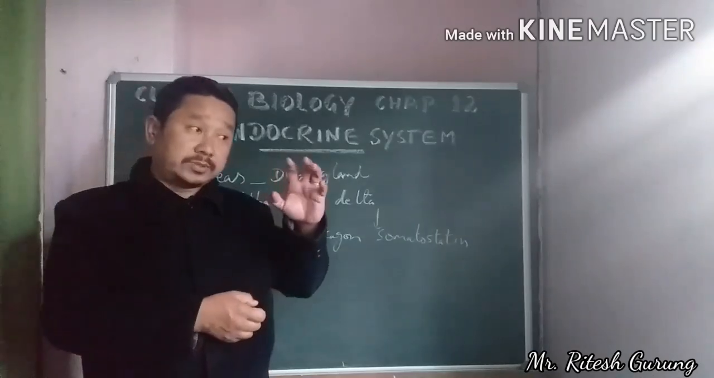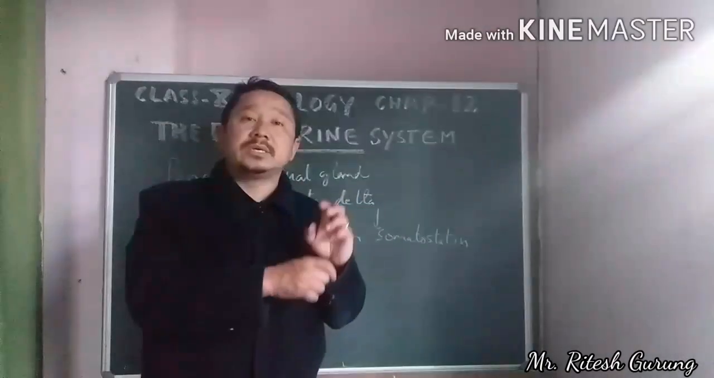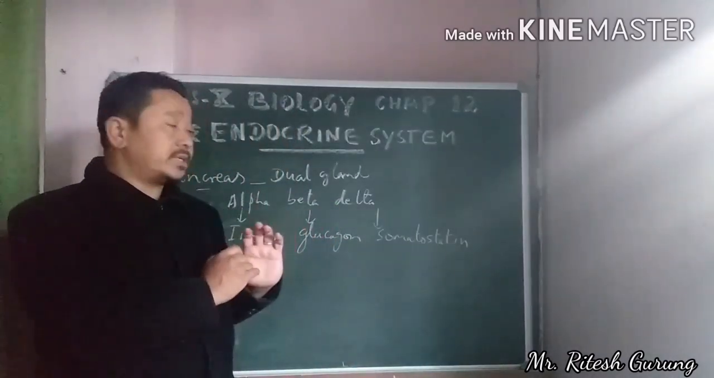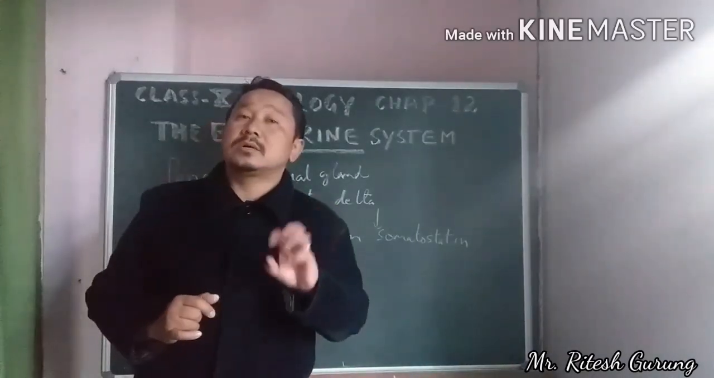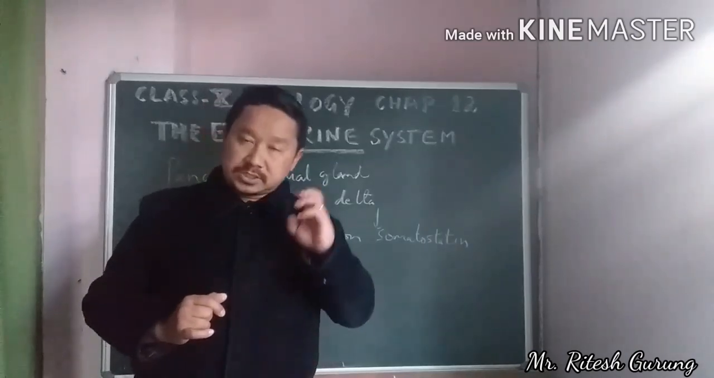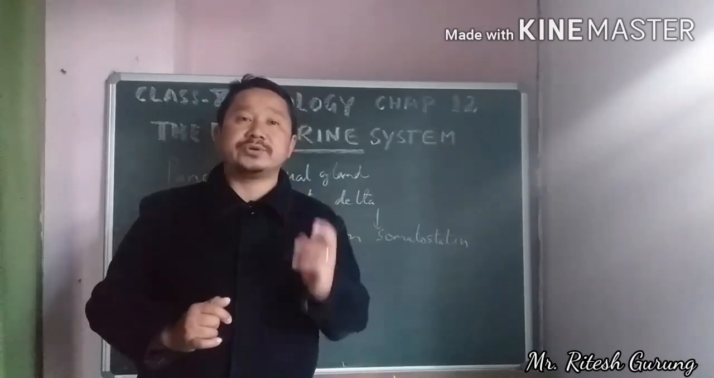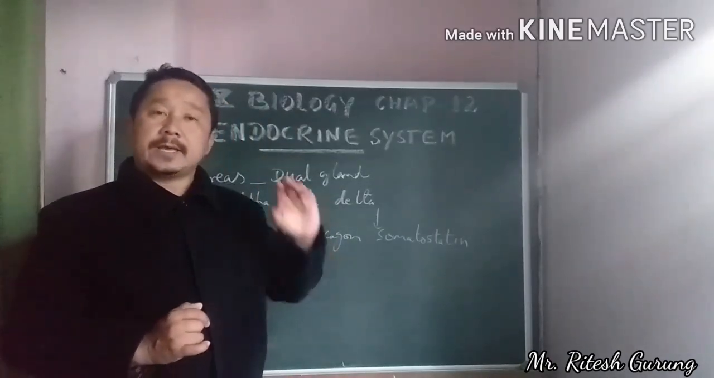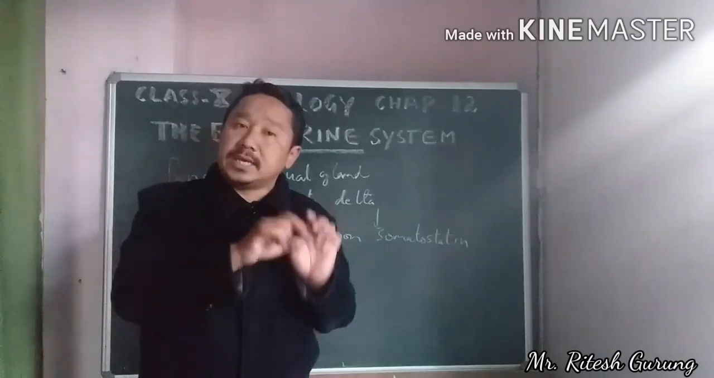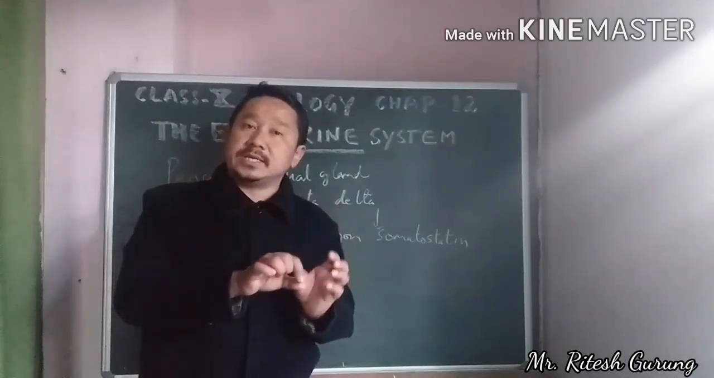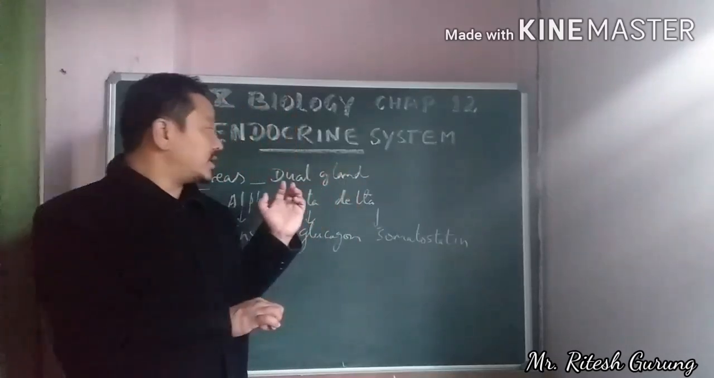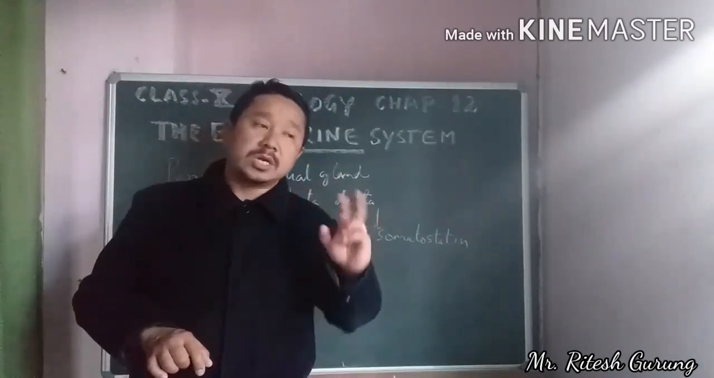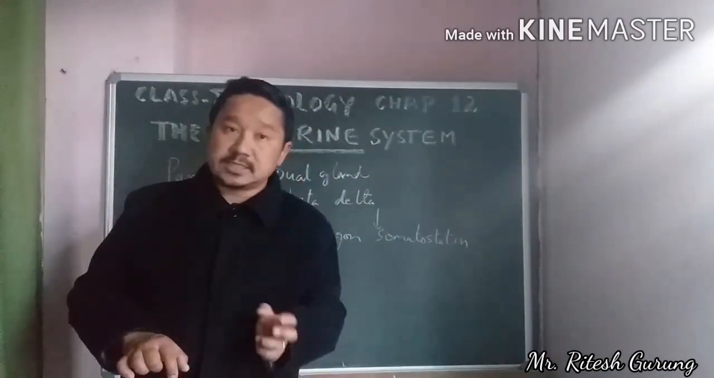So that part is a duct gland, whereas the other part of the pancreas contains a cluster of cells responsible for secreting three different kinds of hormones. So that is regarded to be the endocrine gland, a ductless gland. So this pancreas is regarded to be the dual gland containing both duct and ductless gland.